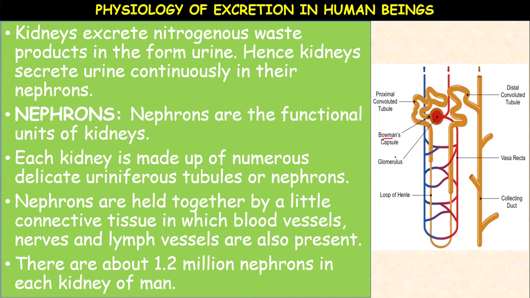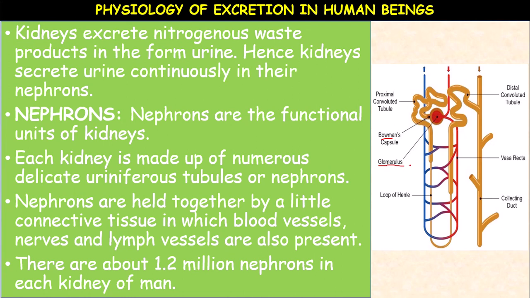Enclosing a bunch of capillaries. Here a bunch of blood capillaries is present, formed by different arterioles, meaning small arteries. The arteries divide into small capillaries called arterioles, and they form a network of capillaries called the glomerulus.